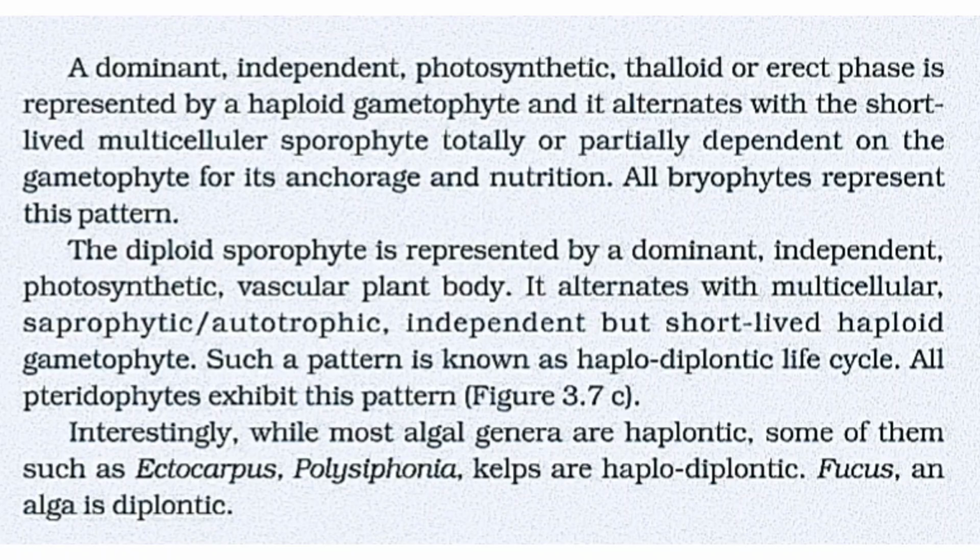The diploid sporophyte is represented by a dominant, independent, photosynthetic vascular plant body. It alternates with the multicellular saprophytic or autotrophic, independent but short-lived haploid gametophyte. Such a pattern is known as the haplodiplontic life cycle. All pteridophytes exhibit this pattern. Interestingly, while most algal genera are haplontic, some of them such as Ectocarpus, Polysiphonia, and kelps are haplodiplontic. Fucus, an alga, is diplontic.